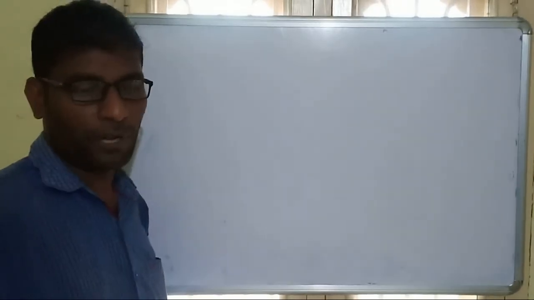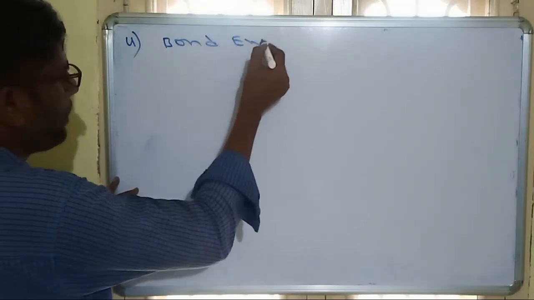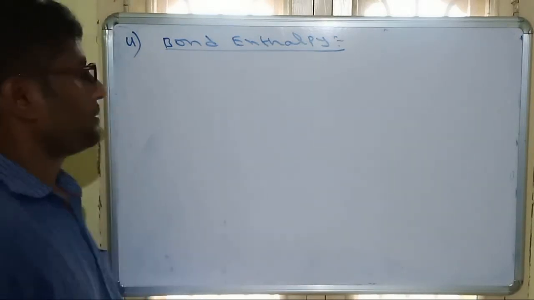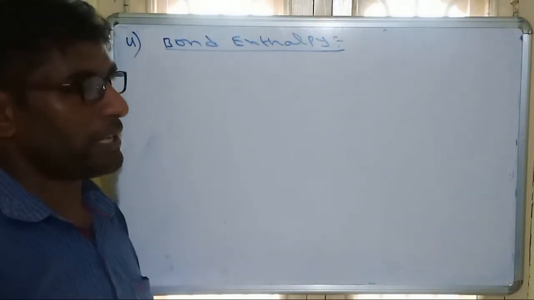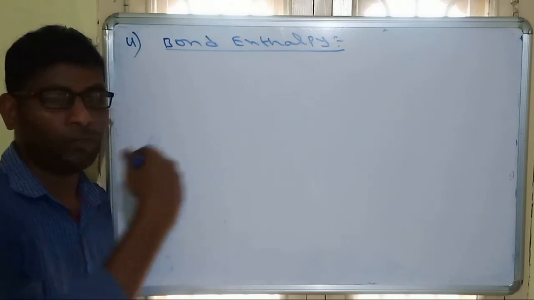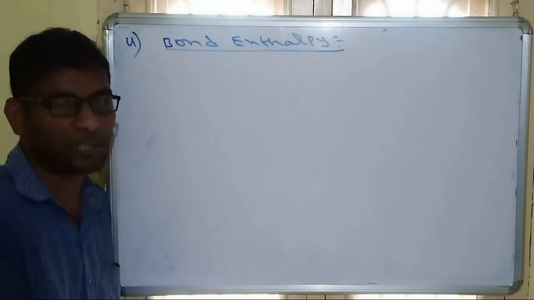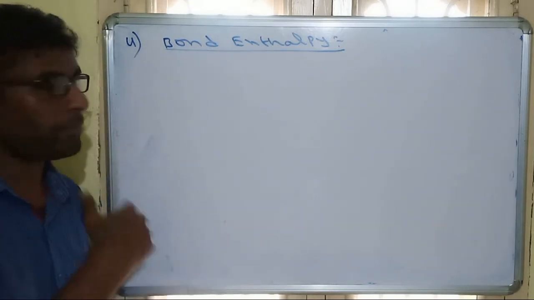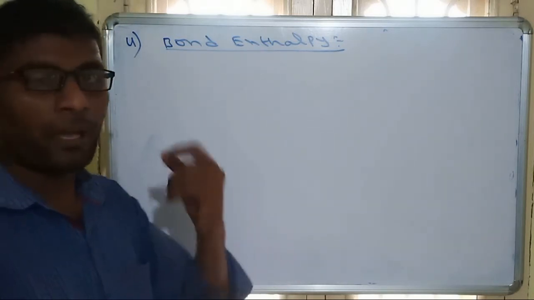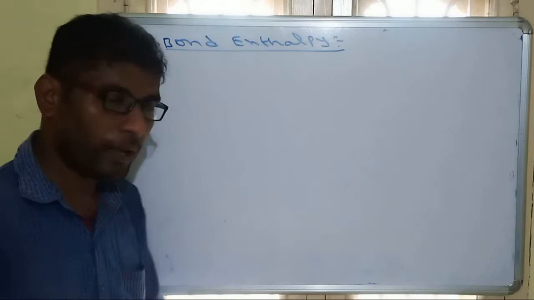So after enthalpy of neutralization, the fourth one is simply bond enthalpy. So what is bond enthalpy? It is the change in enthalpy during the formation of 1 mole of bond, or during the breaking of 1 mole of bond, how much energy is required. That is called bond enthalpy, or sometimes we can call it bond energy. So all are the same, bond enthalpy, bond energy. Whenever we are forming exactly 1 mole of bond, energy will be released. How much energy is releasing? That is called bond enthalpy.